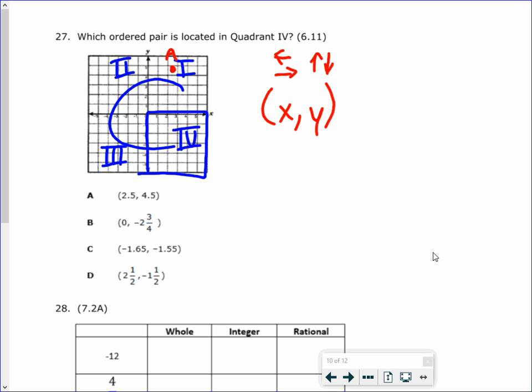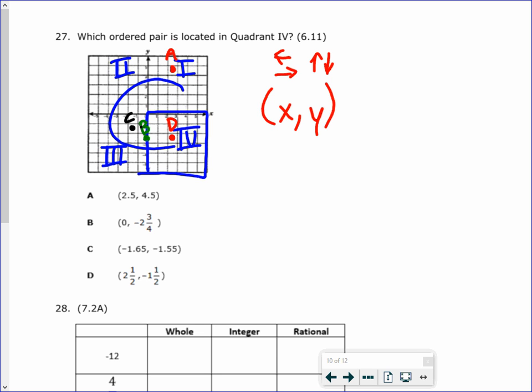B is at 0, negative 2 3/4. So that's B. C, negative 1.65, negative 1.55. So about right here. So that's C. And then D, 2.5, negative 1.5.